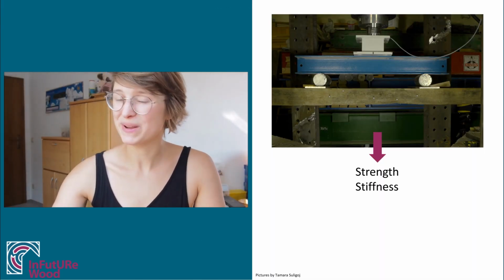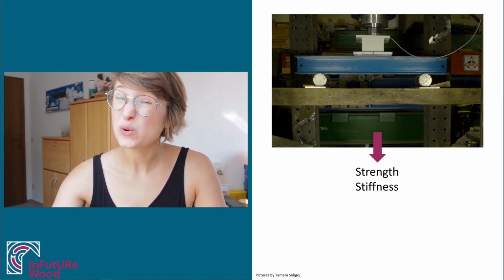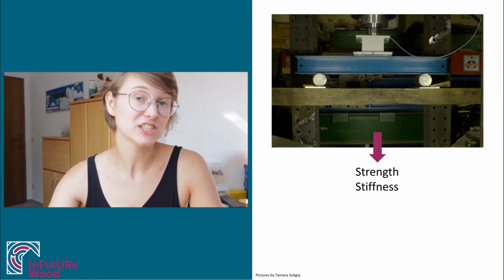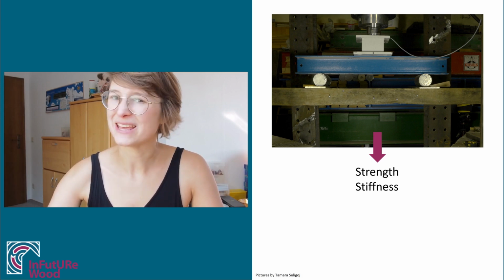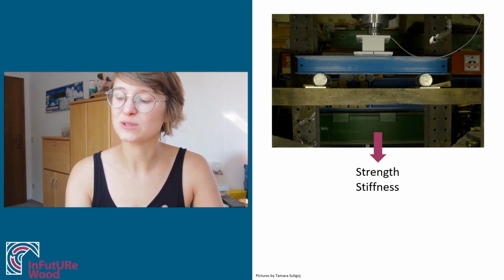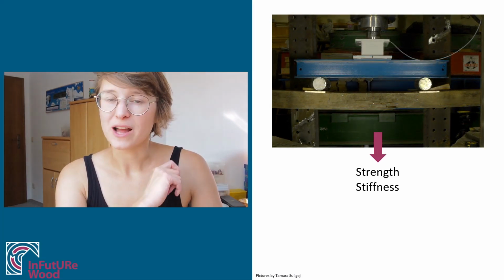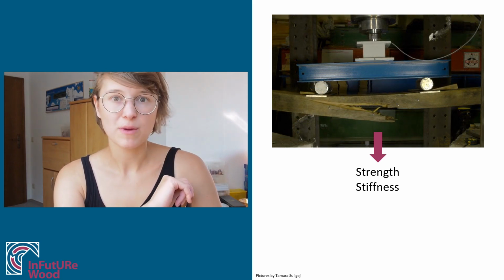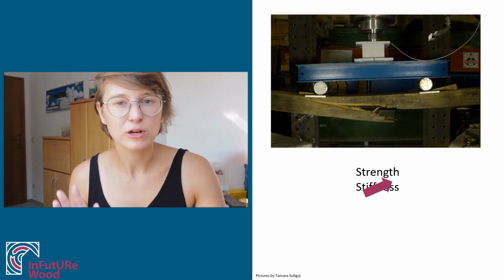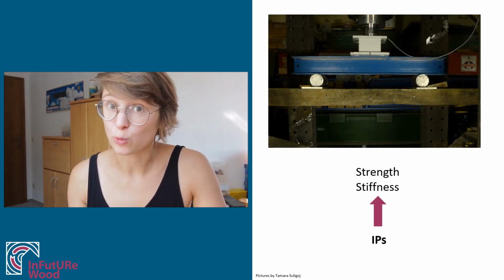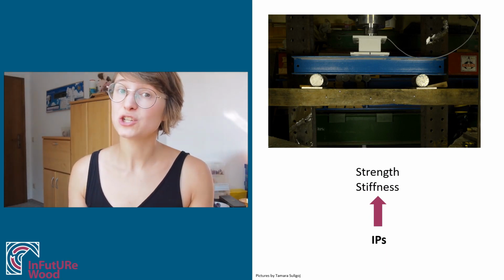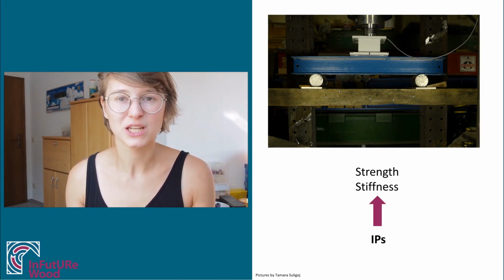It's the same in timber grading. You can only measure strength and stiffness by breaking the timber, and then you cannot use it anymore. This is why you actually measure some other properties that are somehow related to the properties you actually want to know. And the properties you measure are called indicating properties.